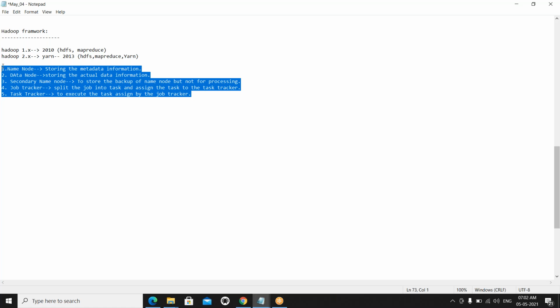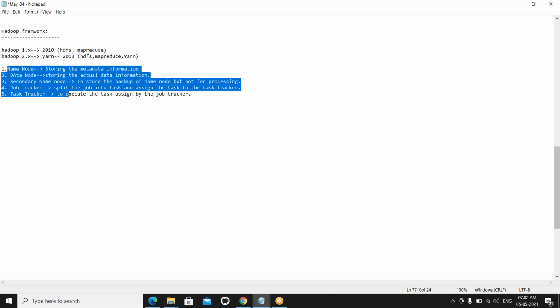Suppose I want to insert the data into the HDFS environment, in the Hadoop environment. What will happen? Which component is helping to process that? That is also one of the processing, right? You are getting the data from the source and inserting the data into the Hadoop environment. That is also processing. So at that time, which component is helping? How is our job running internally? We will discuss.